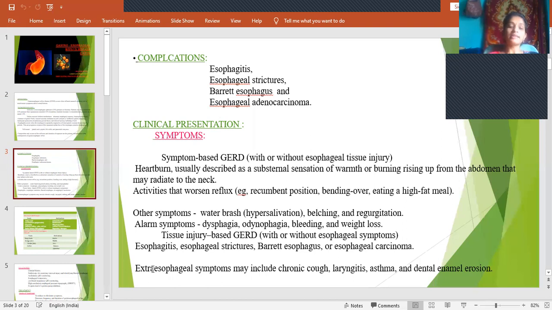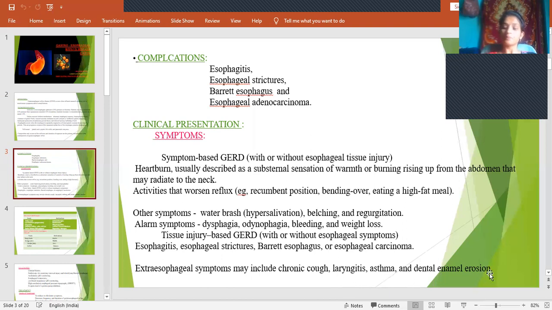And then extraesophageal symptoms. That means other than the symptoms in the esophagus, what are the symptoms? It includes chronic cough. Why? Because as the contents get refluxed into the esophagus, in order to expel that, we have chronic cough. And laryngitis, as it is acidic in nature, it affects the larynx and causes inflammation. And then asthma, because of narrowing of the airways.